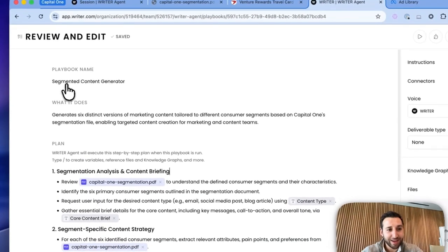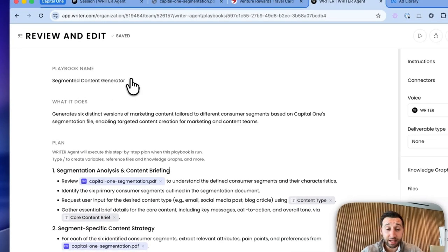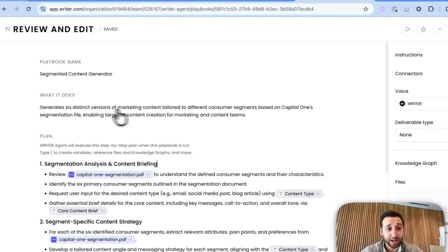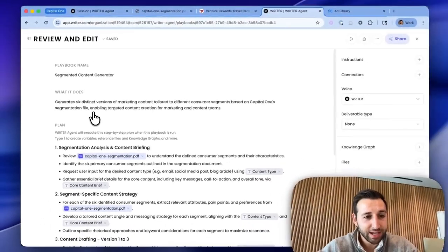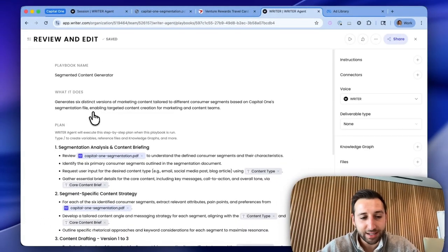So it says segmented content generator. It's off to a good start. It generates 6 distinct versions of marketing content tailored to different consumer segments based off of Capital One segmentation file. So this enables targeted content creation for marketing and content teams.